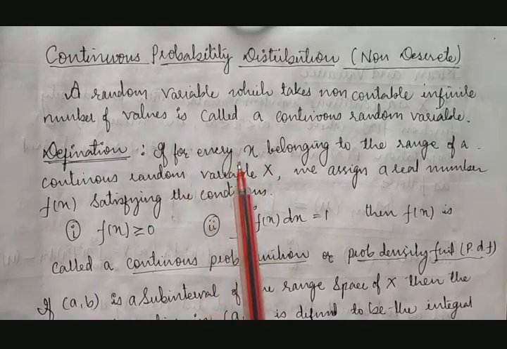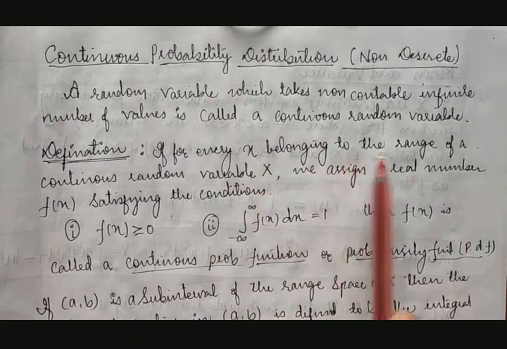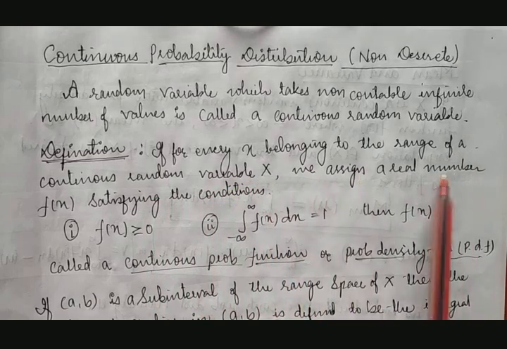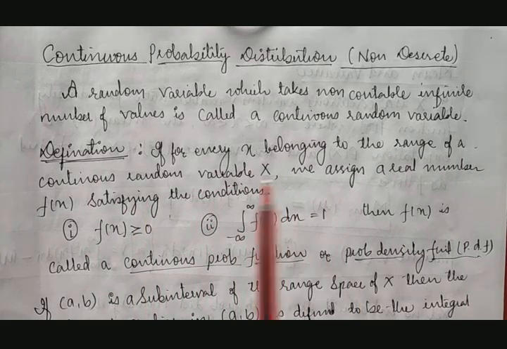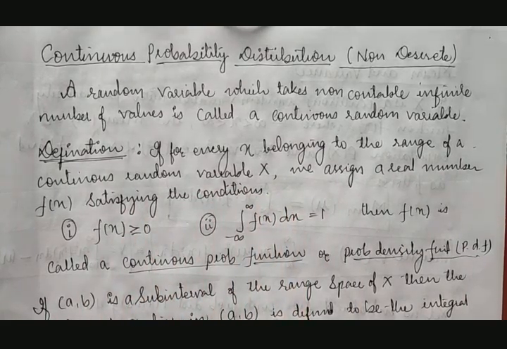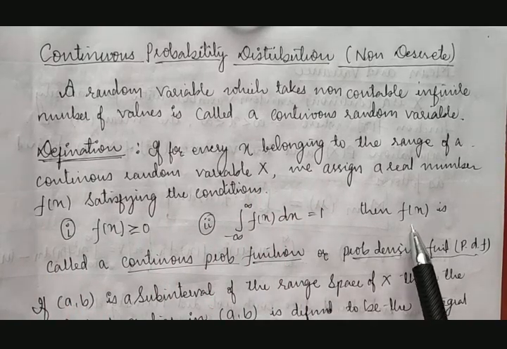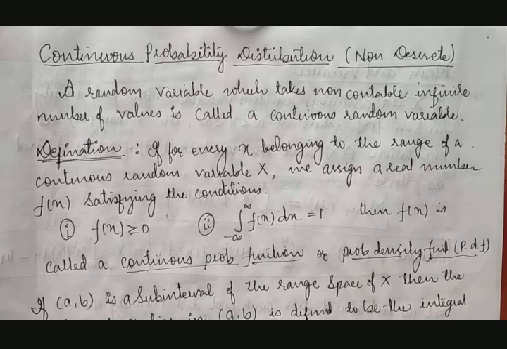The definition says, if for every x belonging to the range of a continuous random variable X, we assign a real number f of x satisfying the conditions. Again, here also we have two different conditions. These two conditions must be satisfied. If these two conditions are satisfied, then we can say the function f of x is a continuous probability distribution or probability density function, which is noted as PDF.